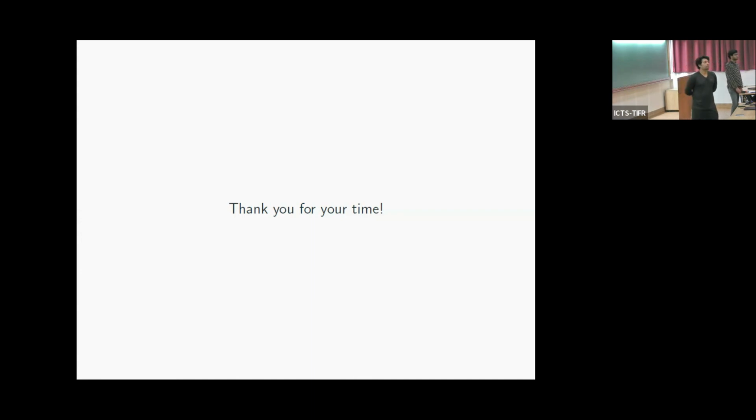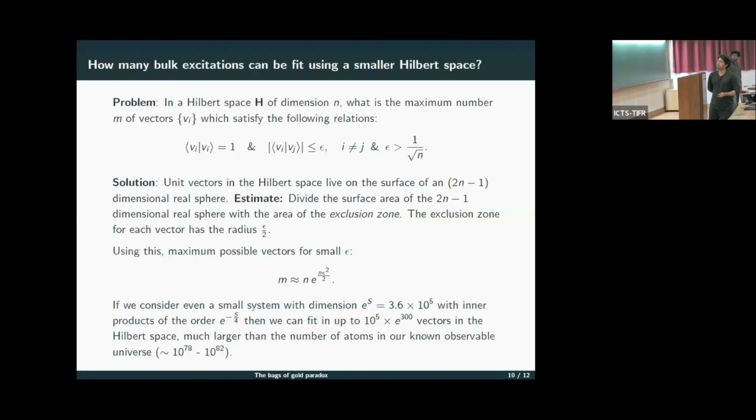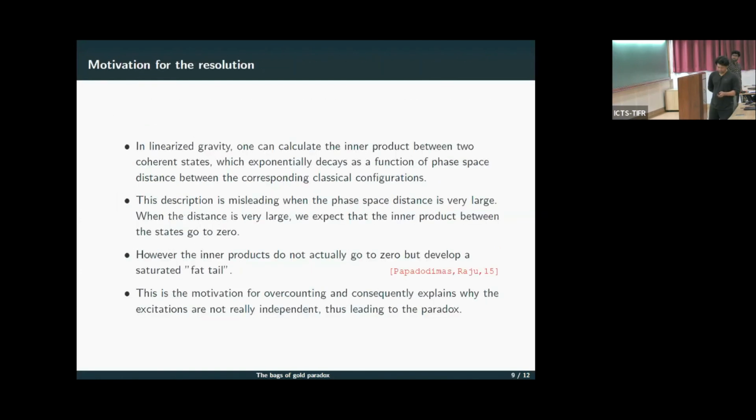Okay, so why have you chosen this epsilon to be greater than 1 by square root of n? Yeah, so there is a physical motivation behind that. This is what was shown in these papers, that epsilon is greater than 1 by square root n.